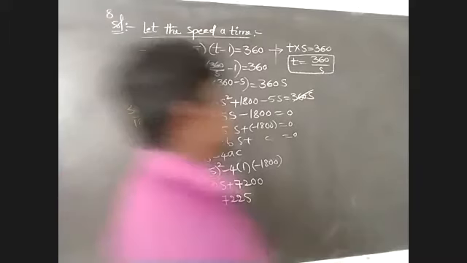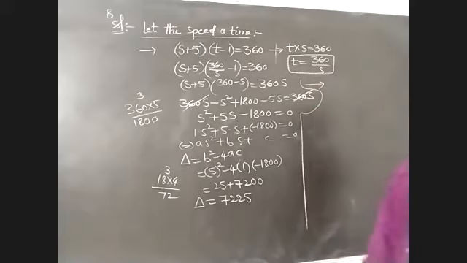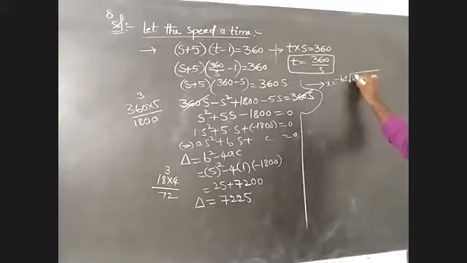Then next we have to find the roots of the given equation. The formula is x is equal to minus b plus or minus root of b square minus 4ac, by 2a.